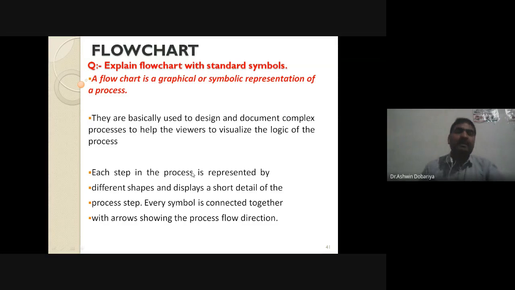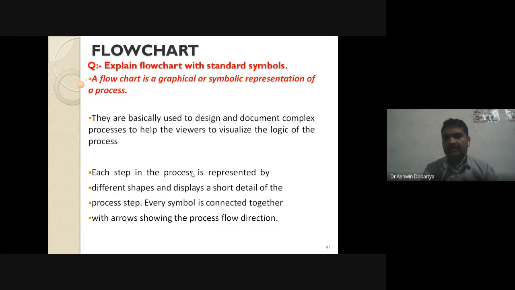So a flowchart is a graphical representation of a problem solution. Our problem is to write a C program, and before writing the actual C program, we can represent the description using a flowchart. You can say it is something like rough work.